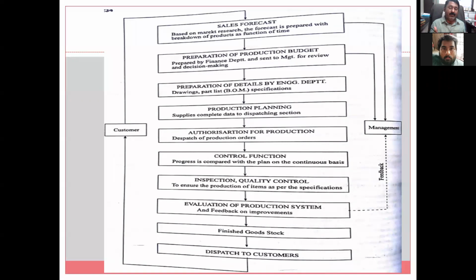It means material will be provided and cut, then loaded on any of the machines, then the first operation, second operation, next machine, next operation, next machine, semi-finished, finished goods, and up to assembly. Production started in all aspects. That is authorization for production, dispatch of production order.